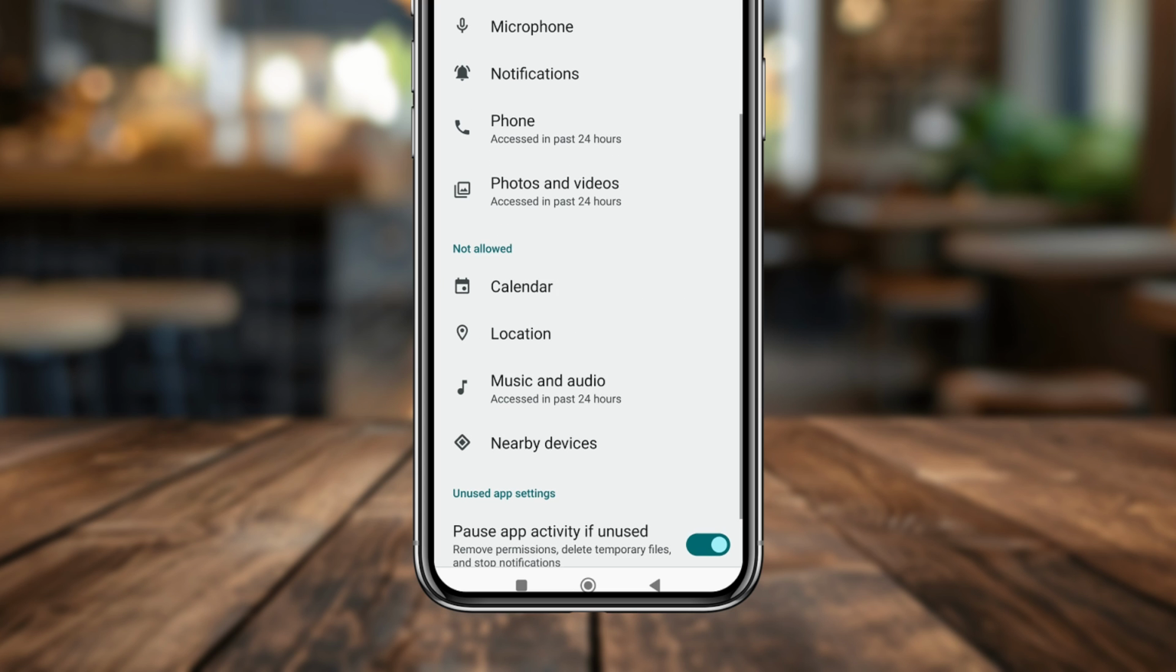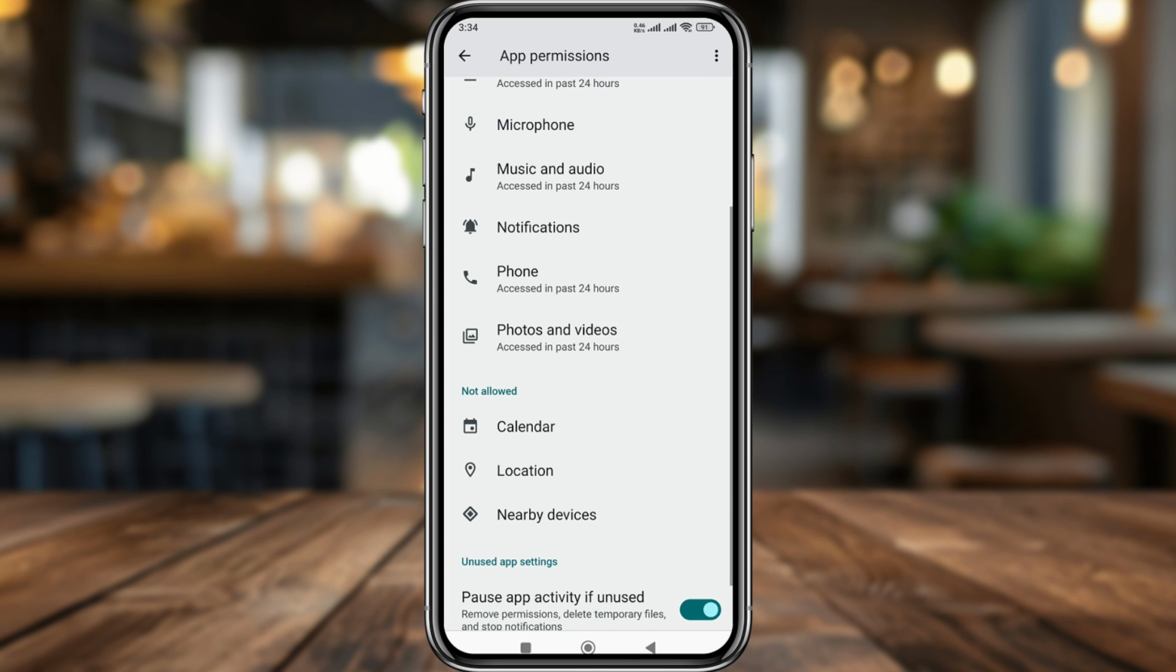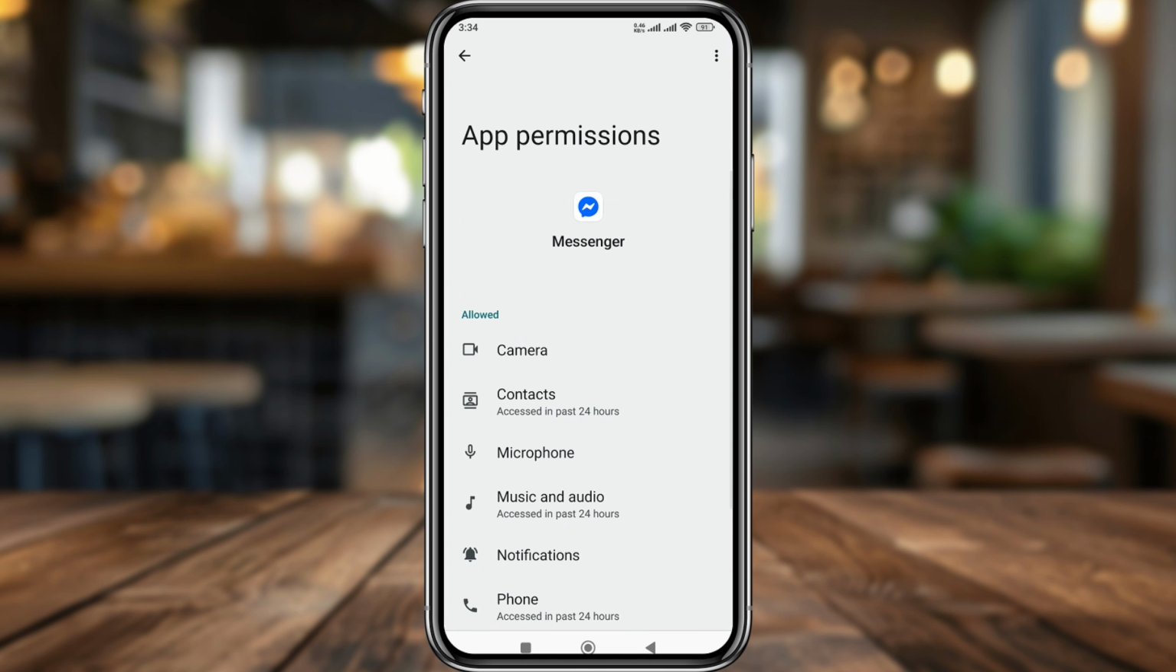Again go back. Now tap the music and audio option from here, and again enable it to allow. All set from here. Now go back from here.